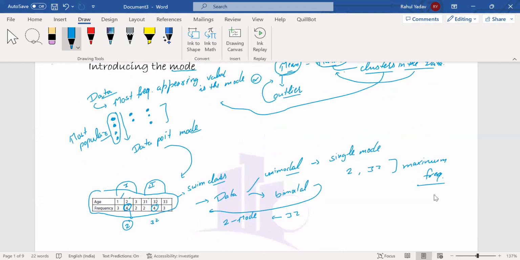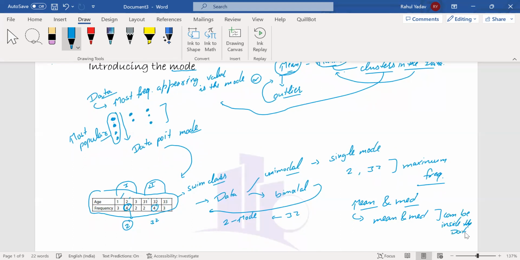Now there is something more about the mode. In the mean and median cases, we had some examples where these can be inside the data.